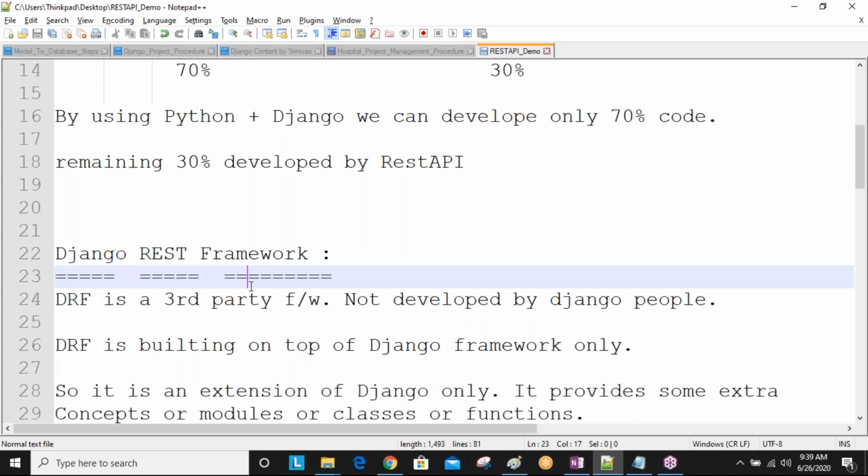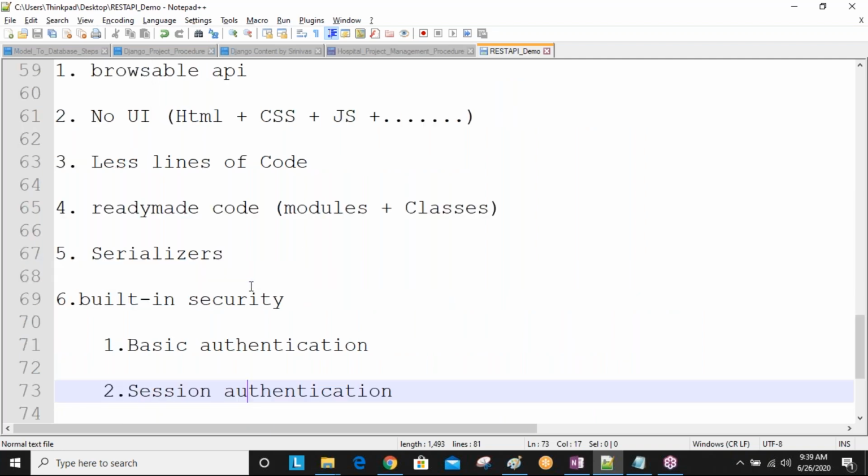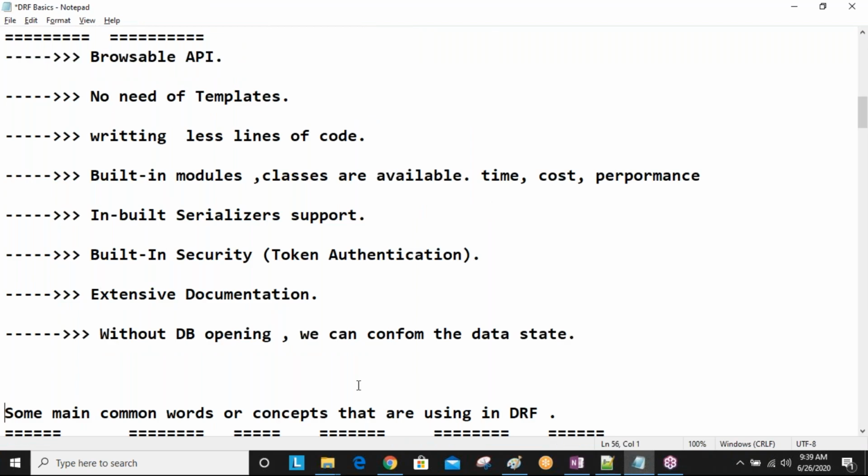Okay. Next, without opening the database, we can confirm the data state. Yeah, state means behavior. So without opening the database means, your MySQL database, we are using a session. So I have some data in my MySQL database, and I want to see the data. For example, employee data is there: employee 1, employee 2, employee 3. Fifth employee data I want to store.